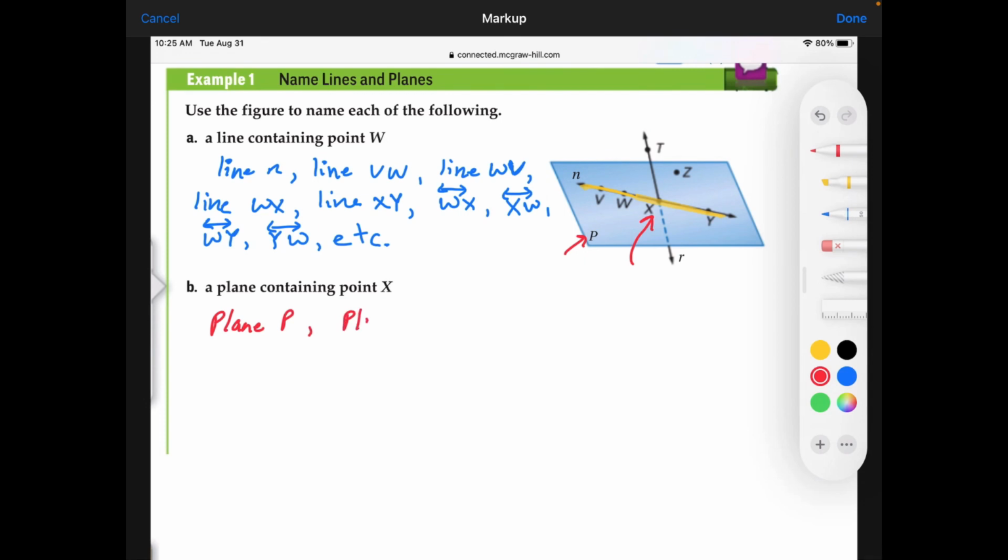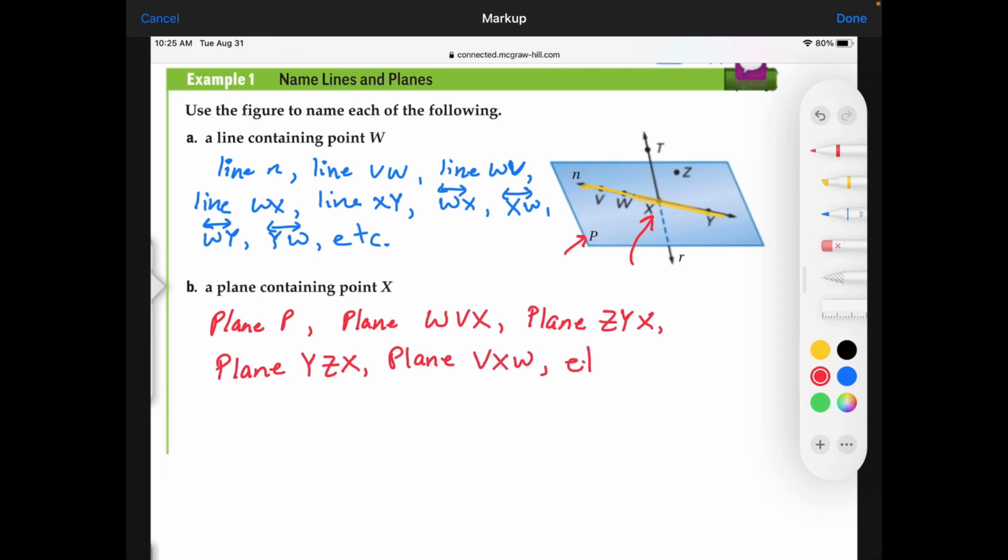Another way of naming it is using any 3 points on this plane. We can go ahead and use W. We could use V and X. Those are all on the plane. I could also use Z, Y, X. Remember, order doesn't matter, so let's switch these around. Plane YXZ. We could also say plane VXW, etc. The order can change.